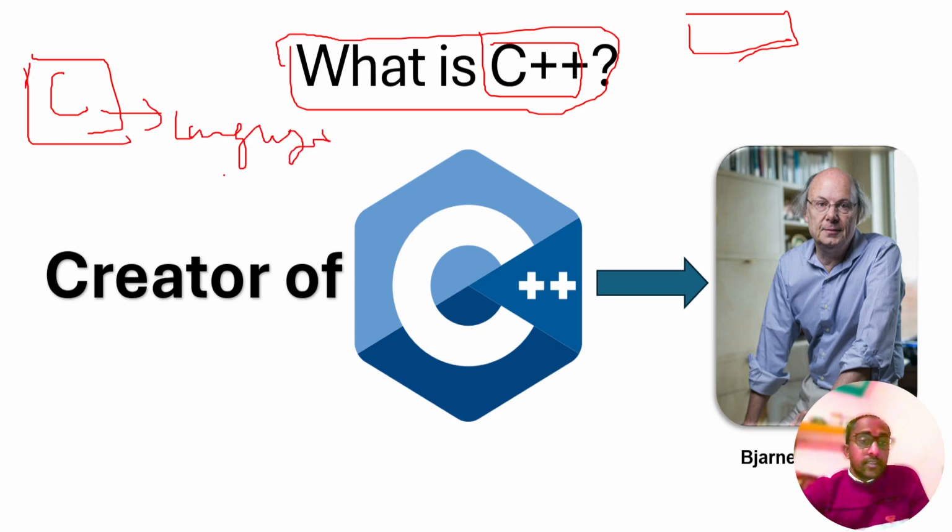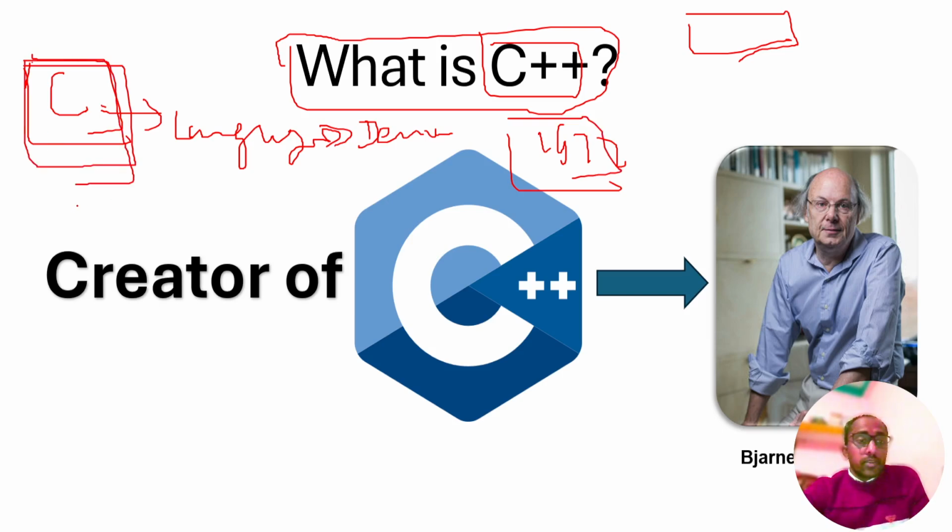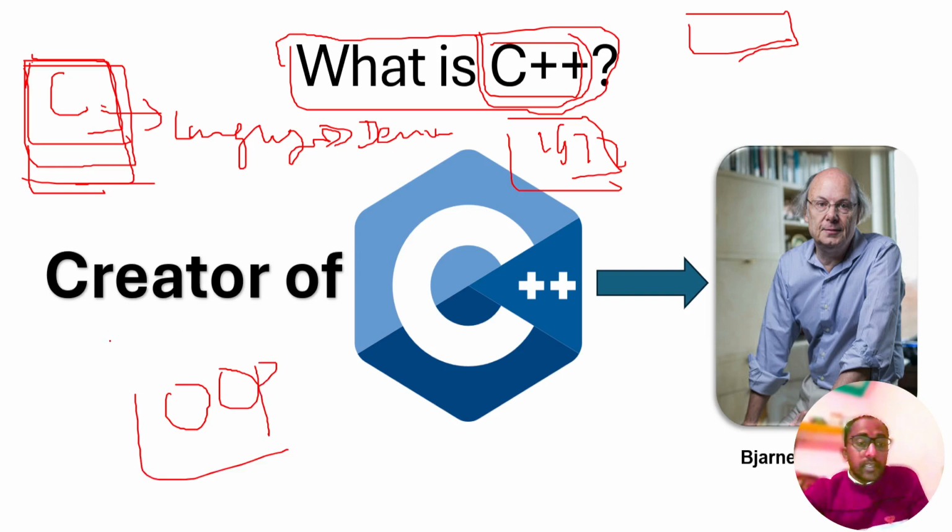And the founder or creator, the father of the C language, is Dennis Ritchie, which was developed in 1972. After the C language, some of the flaws and some of the requirements were addressed, and some features were added in the C++ programming language, like object-oriented programming, as we call it.